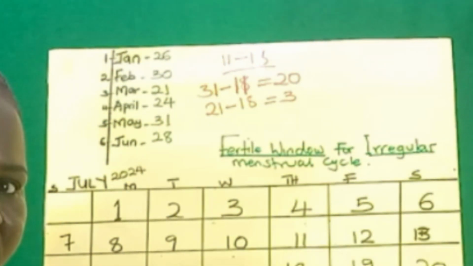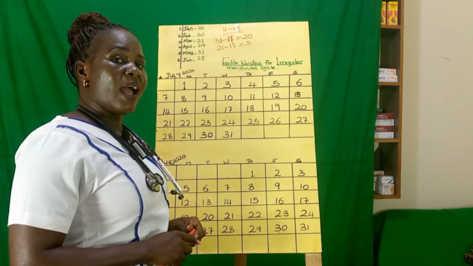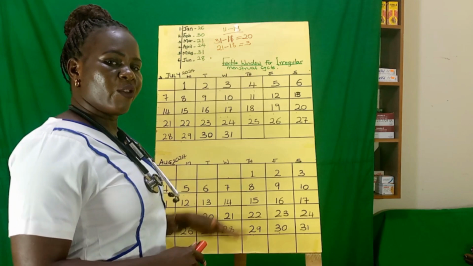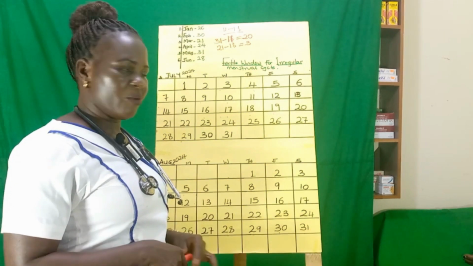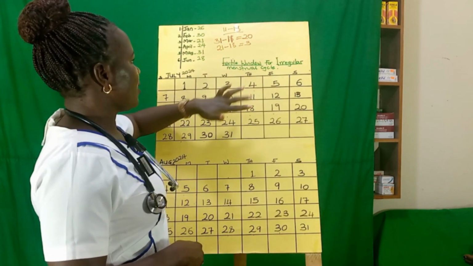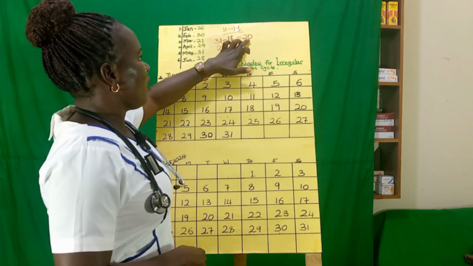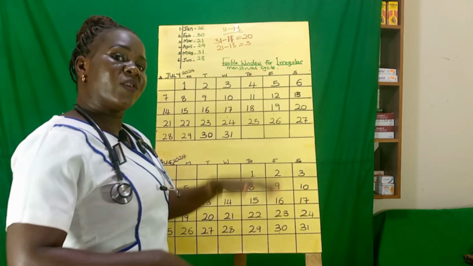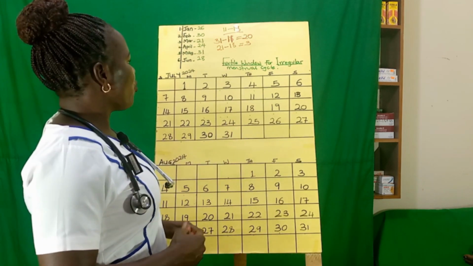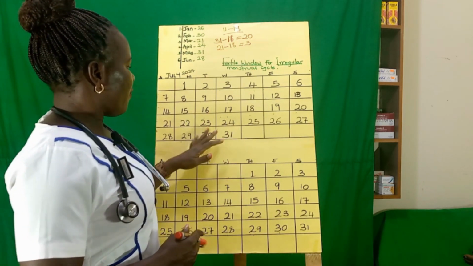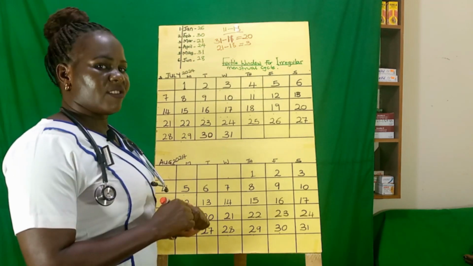So when that is done, you go to your calendar. Our fertile window for this lady who has irregular period ranges between the 3rd day from the day she started her period to the 20th day. So we simply go to our calendar and we look for the first day. We start charting her cycle.